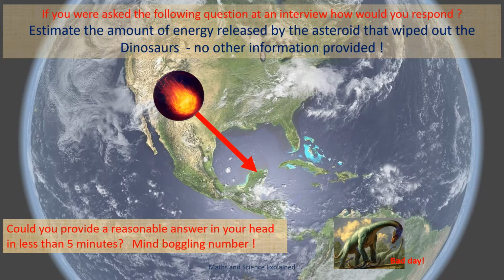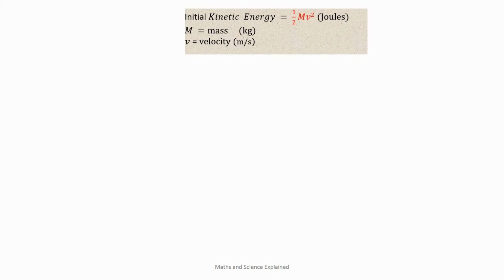As the asteroid would be travelling at high speed, the only thing to consider is its initial kinetic energy just before it entered the Earth's atmosphere. All of this energy would be transferred to the Earth, partly in the atmosphere, but mostly on impact. As any secondary school student should know, the kinetic energy is given by the equation ½mv², where m is the mass in kilograms and v is the velocity in meters per second. This is essentially the only equation you need to use in this problem.